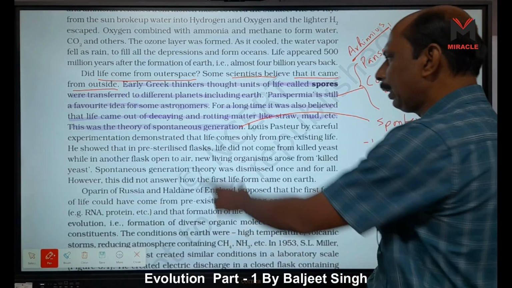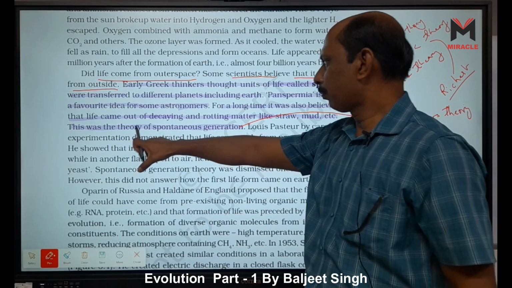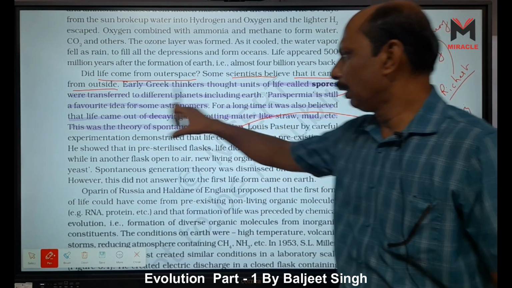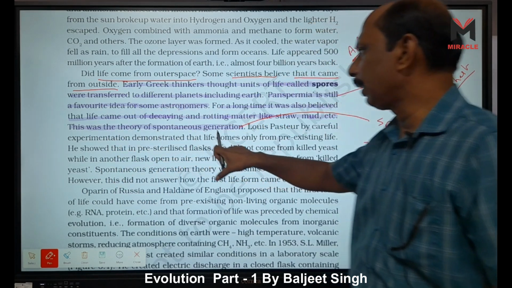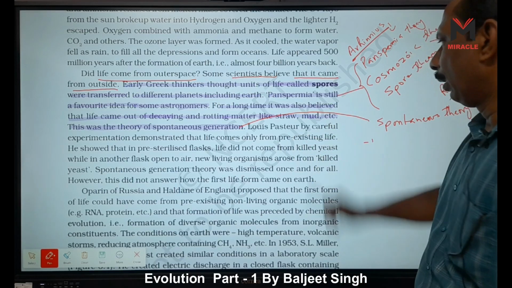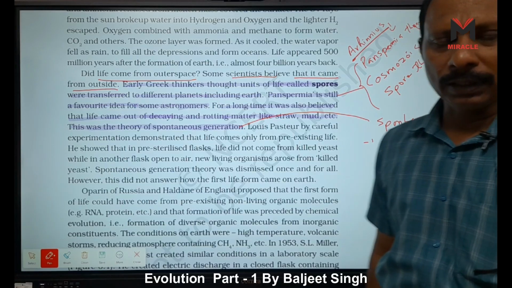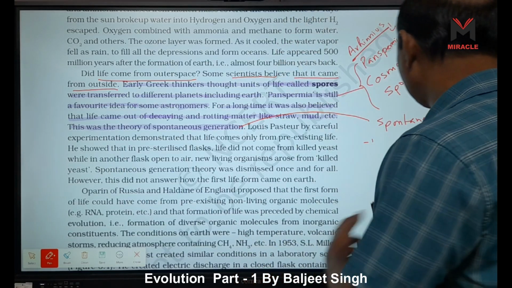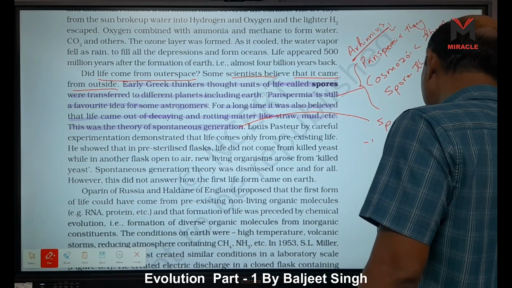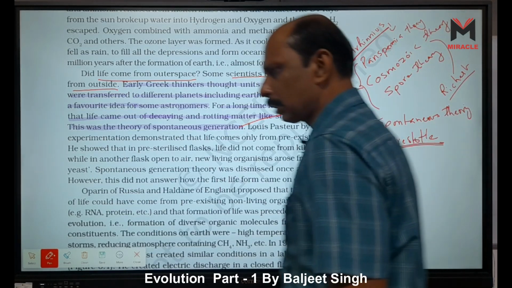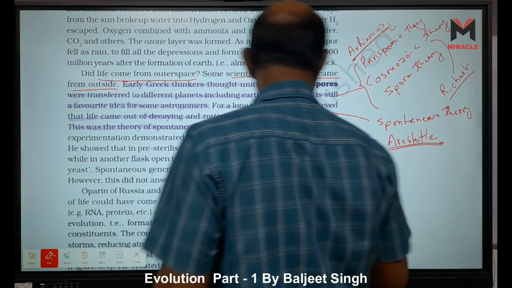It is Greek. What is given? It is through Greek. They believed life comes from decaying rotting matter, straw, mud, etc. This theory was spontaneous generation, and it was believed by some Greek philosophers. So who is the Greek philosopher? It is given by Aristotle. Aristotle, Von Helmont.